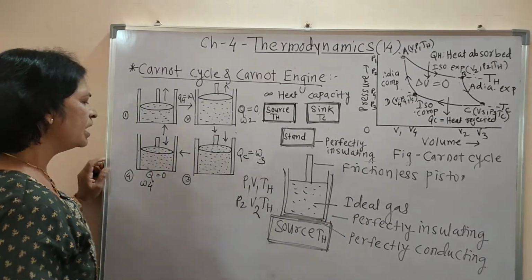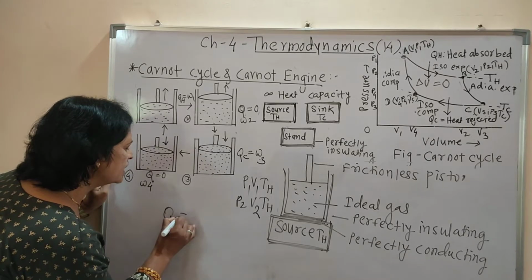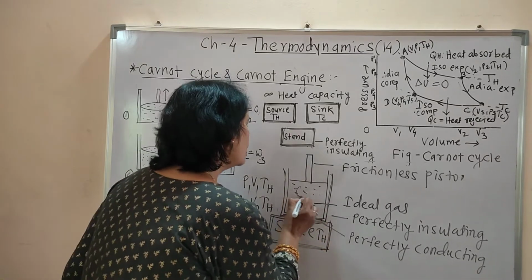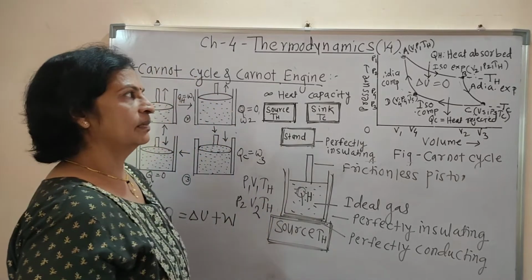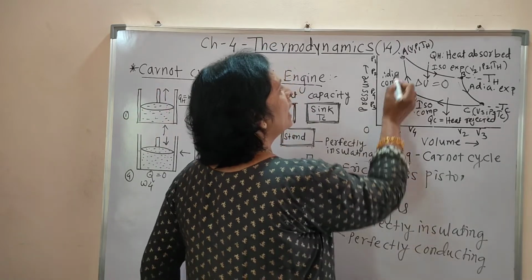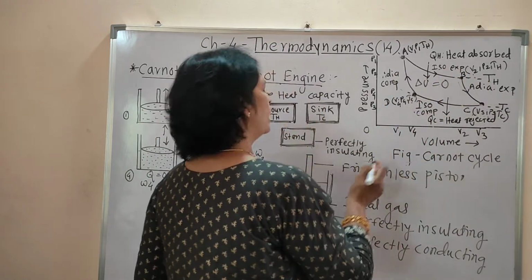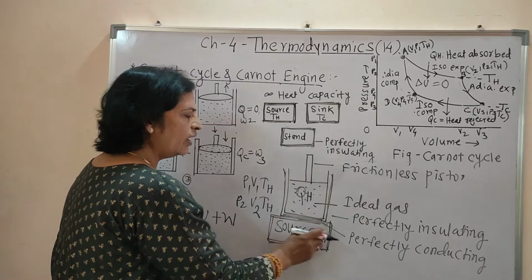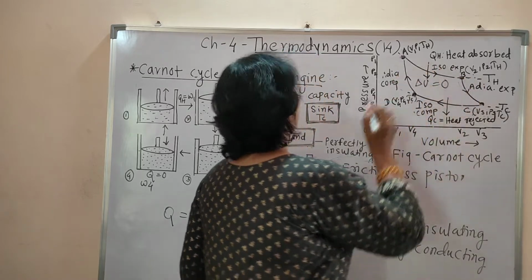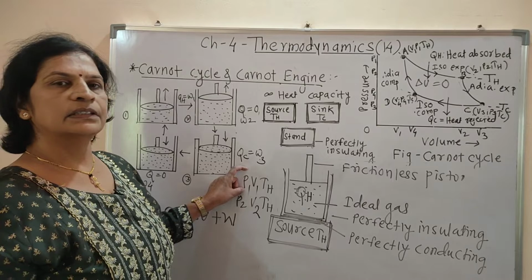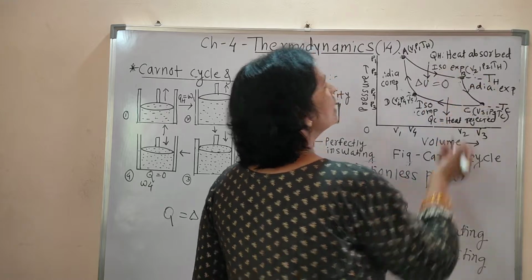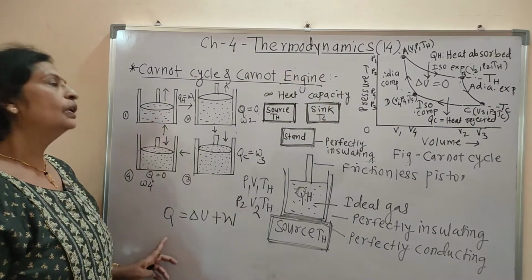According to the first law of thermodynamics, Q equals delta U plus W, and QH is the heat absorbed by the system. This is the PV diagram for the Carnot cycle, and when we kept the system or the cylinder on the source, that change is denoted with the help of the AB curve. A is the starting state variable, and B is the final state during that change. And this is the heat QH, the heat absorbed during that case.